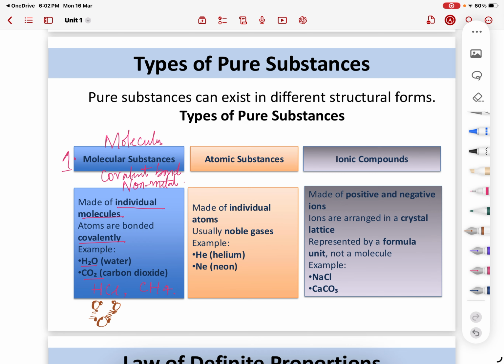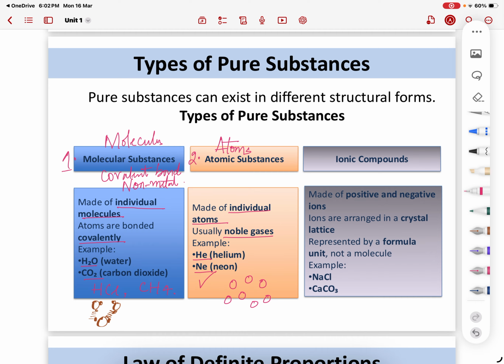Then comes atomic substances. For atomic substances, you will have only atoms. You will have only atoms, so there will be individual atoms, and they are most of the time noble gases like He, Ne. So helium, neon, all the noble gases, they don't need to combine with anyone. They can exist by themselves. So this is helium. So this is how the helium can exist, just by one atom.